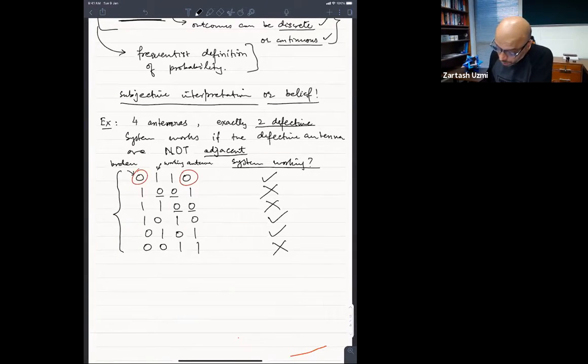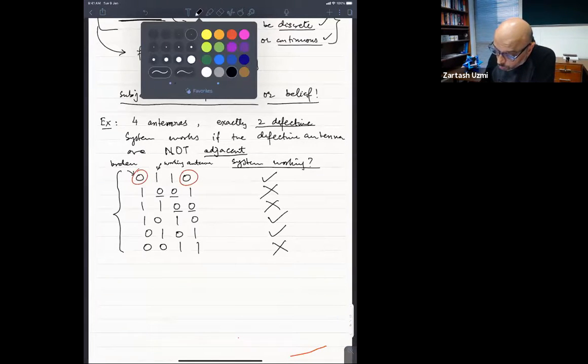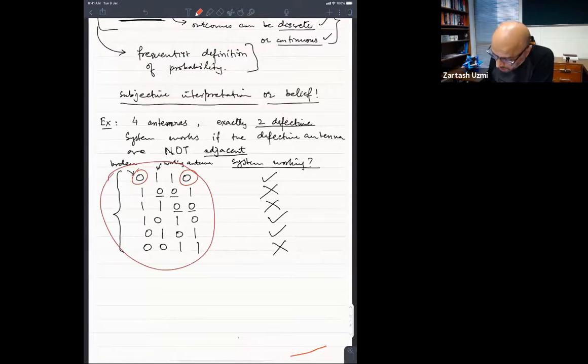Now, it is important to be able to count here. ये किस तरह से आपने काउंटिंग किया, अभी उसका यूज हमें पता नहीं चला. In order to answer this probability question, is the system working? When you randomly place antennas on a cell phone, will the cell phone be working or not? तो हमने ये देखा कि अगर ये वाली पहली प्लेसमेंट हो तो वर्किंग होता है, ये वाली प्लेसमेंट हो तब भी वर्किंग होता है, ये वाली प्लेसमेंट हो तब भी वर्किंग होता है, बाकी केसेस में नॉट वर्किंग. So that means out of these 6 possibilities,